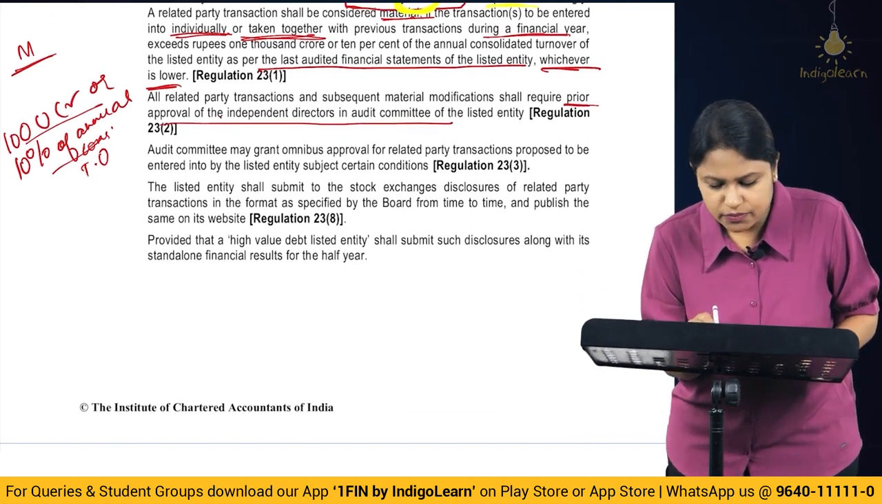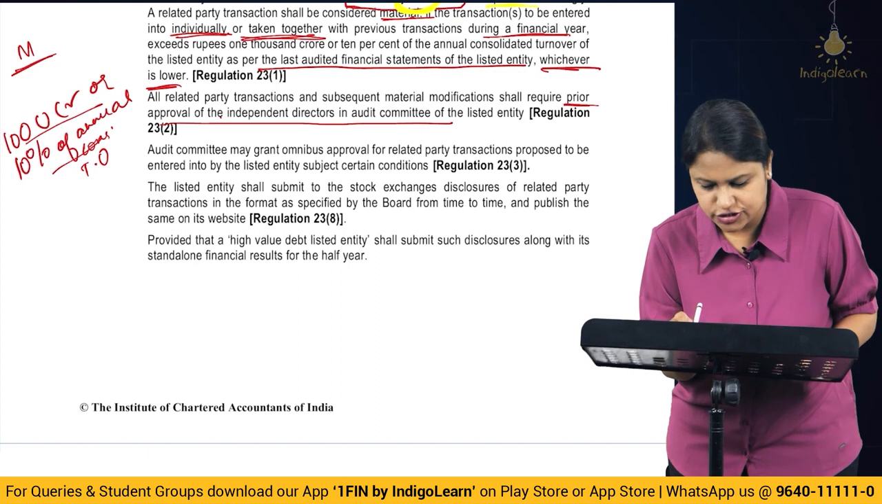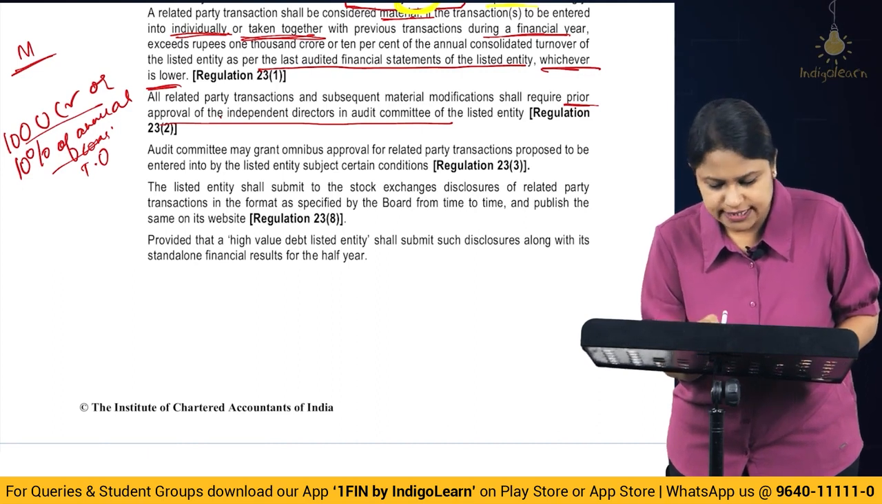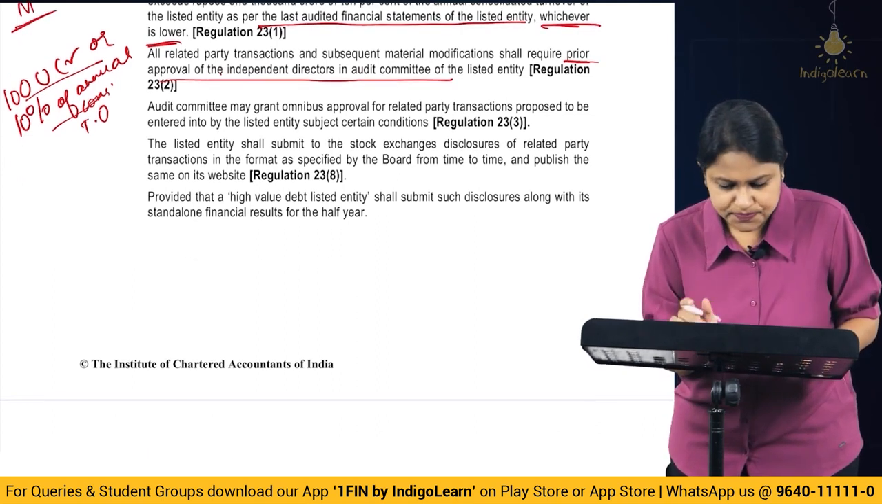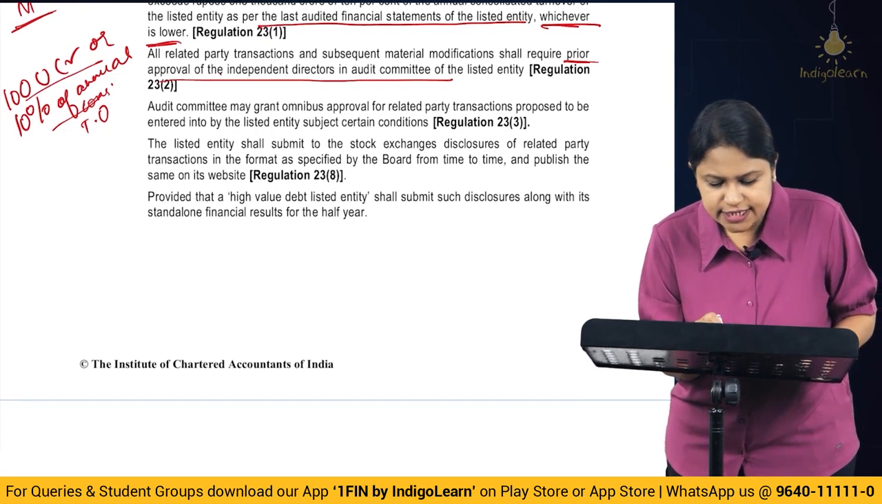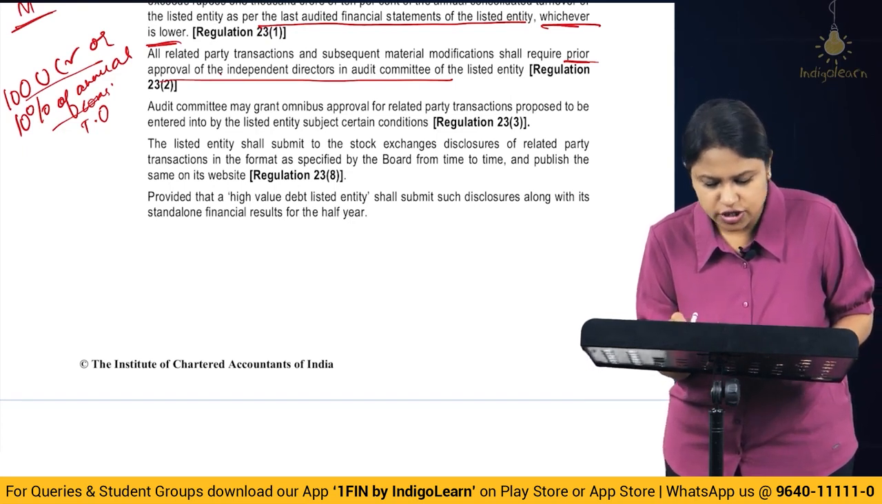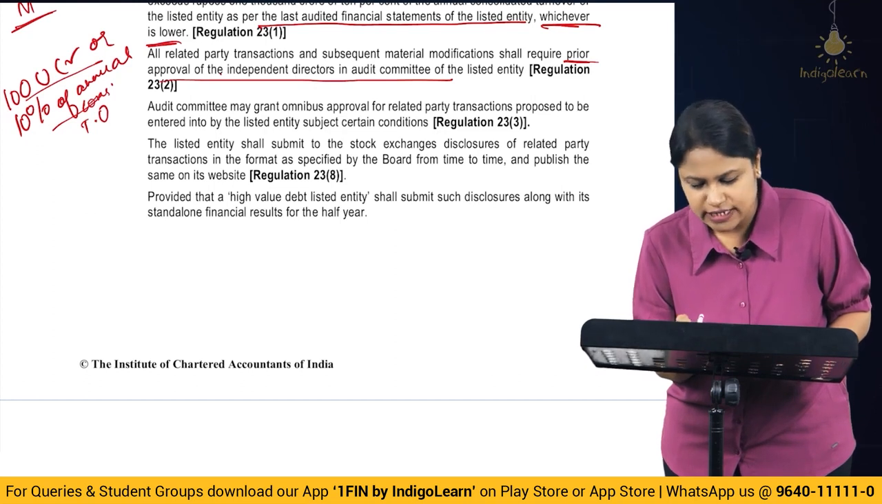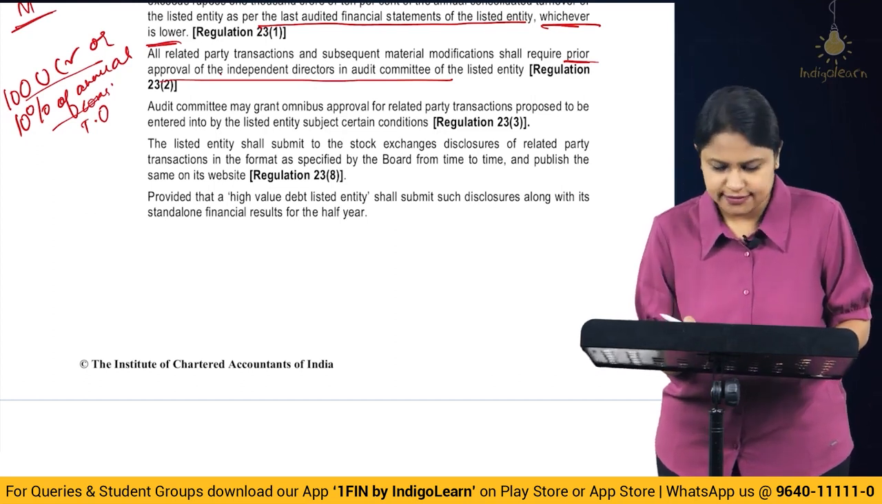Audit committee may grant omnibus approval for the related party transactions proposed to be entered by the listed entity, subject to certain conditions. The listed entity shall submit to the stock exchange disclosure of the RP transactions in the format as specified by the board from time to time and publish the same on the website. This remains the same.